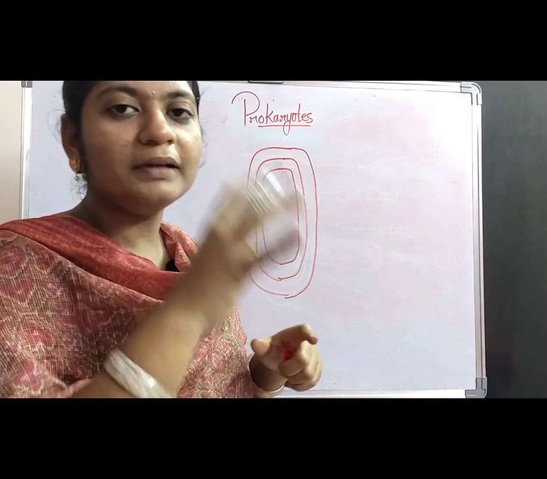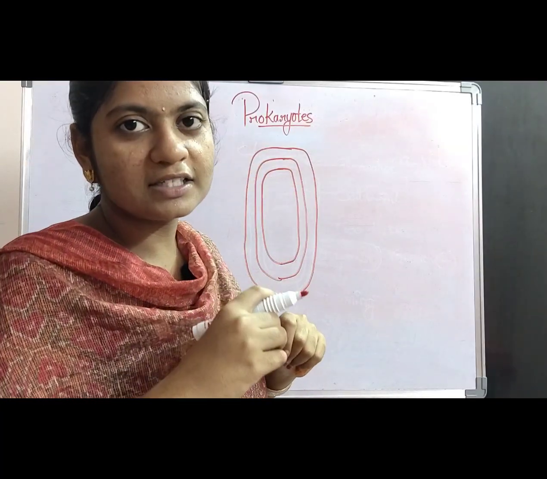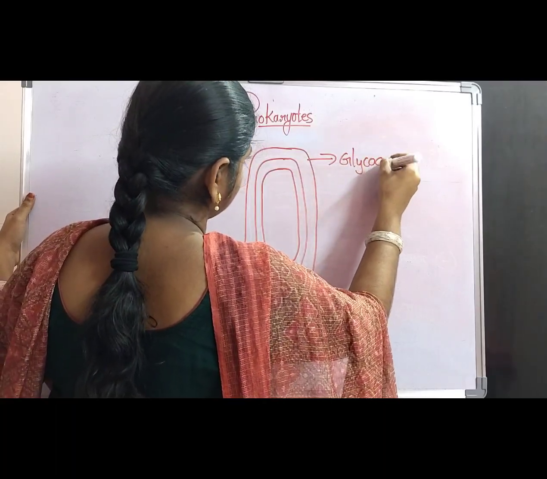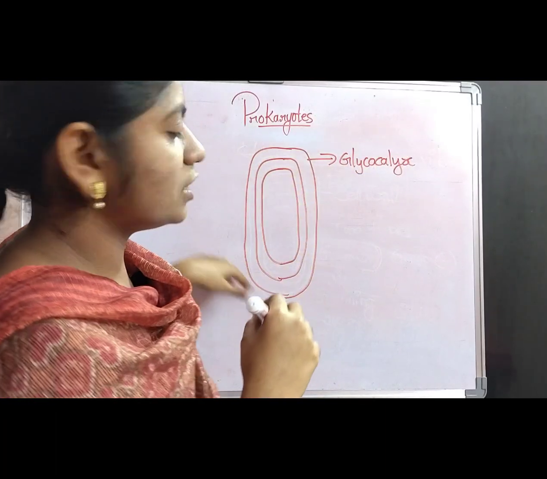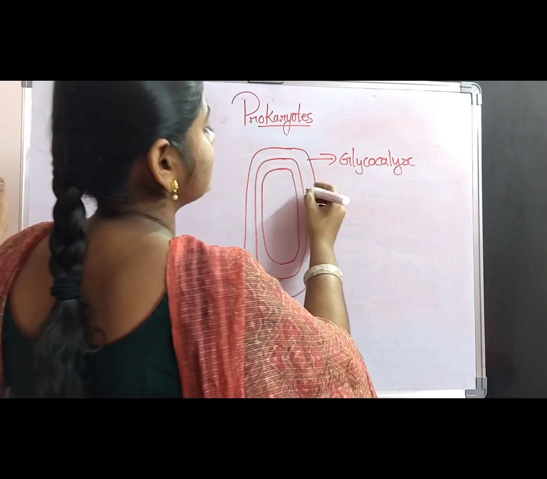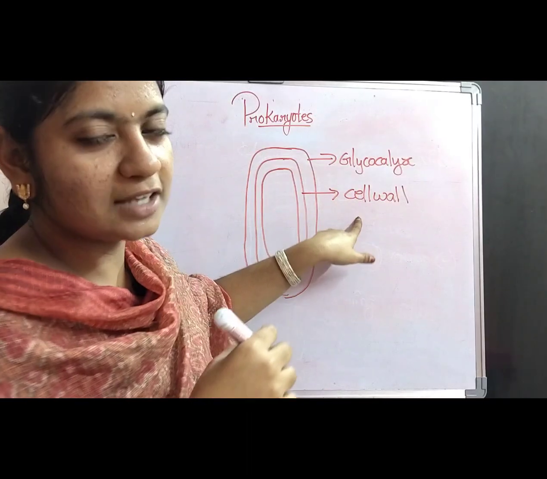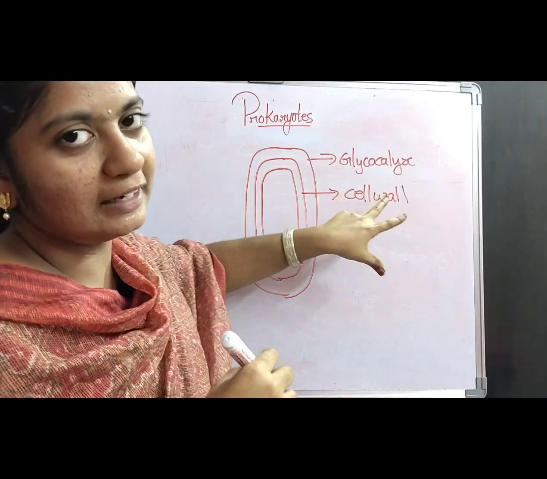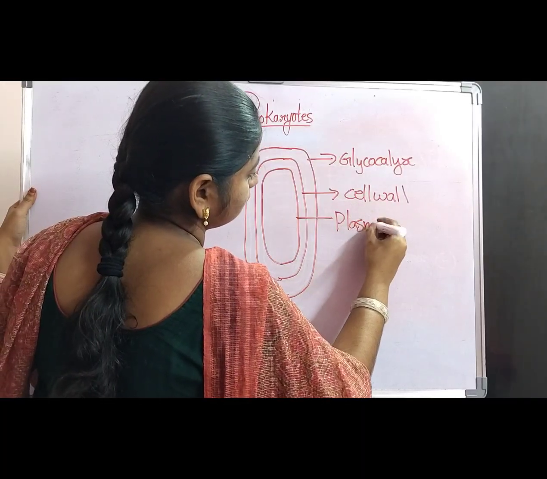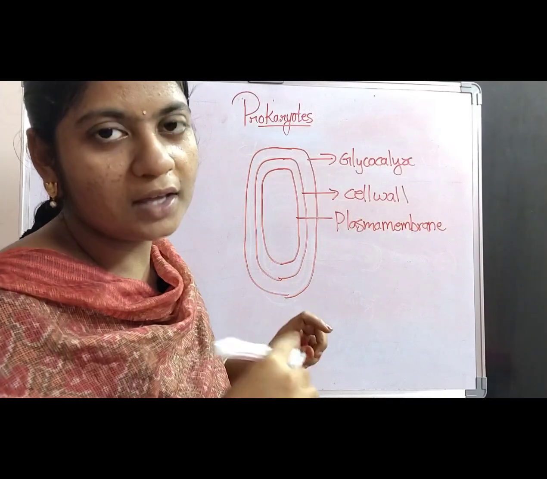So this is the complete bacterial cell, and the outermost layer which is surrounding the complete bacterial cell is the glycocalyx. The outermost layer of the bacterial cell is the glycocalyx, and the glycocalyx is followed by the layer called cell wall. And the layer which is followed by the cell wall, the innermost layer, is the plasma membrane, or it is also called the cell membrane.